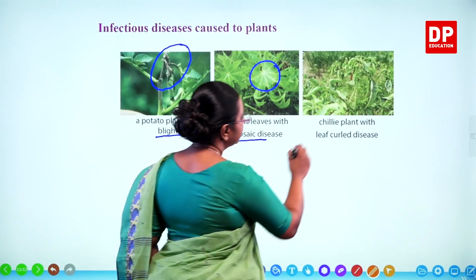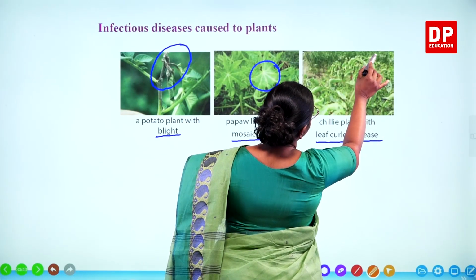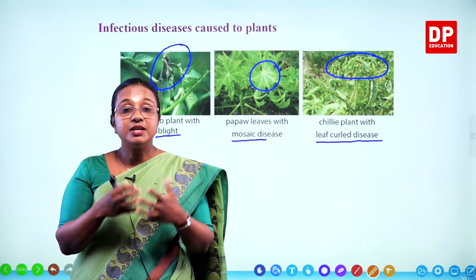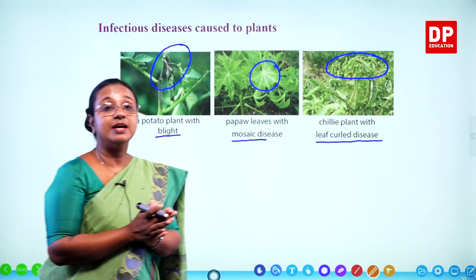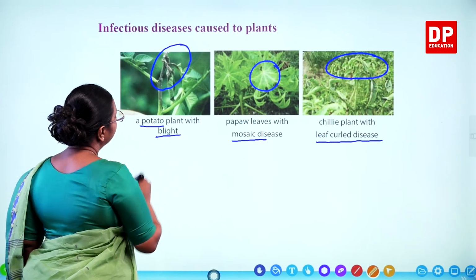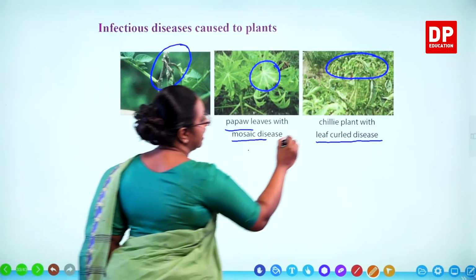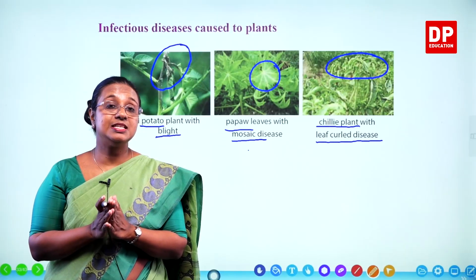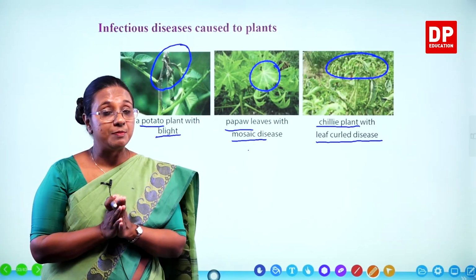Then the next one, chili plant with leaf curl disease. Here again you can see at these parts the leaves are completely curled. So again they can't do photosynthesis. So that is also caused by a microorganism. So you all have to remember, one is the potato plant, it has blight disease, then pepper, mosaic disease, and chili plant with leaf curl disease. And all these diseases are caused by microorganisms. So you have to remember all that.